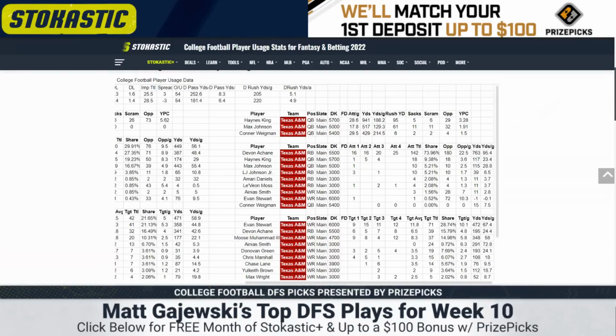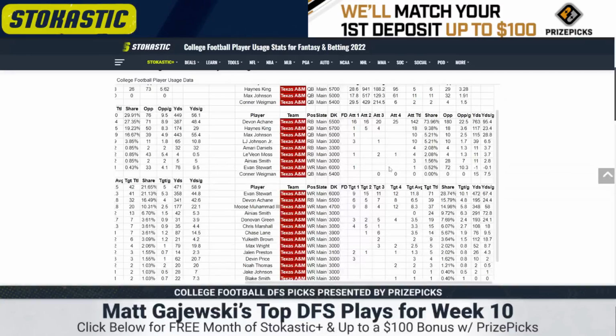Without Aeneas Smith, and I guess with Chris Marshall off the team, presumably for the near future, suspended, it's really condensed the rotation at receiver. It's Evan Stewart, who's averaging 11.8 targets per game over the last 4. That's just awesome PPR volume. Moose Muhammad had 12 targets last game. We've just really seen everything condensed for this team. The wide receiver 3 has been a bit of a rotation. Donovan Green's been the next most consistent pass catcher behind these 2 receivers.